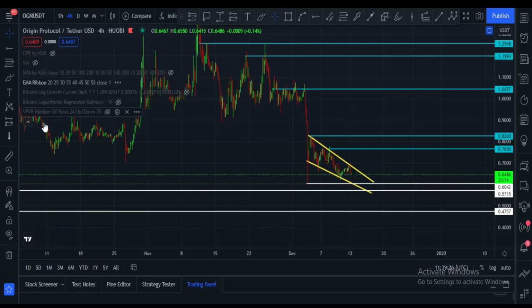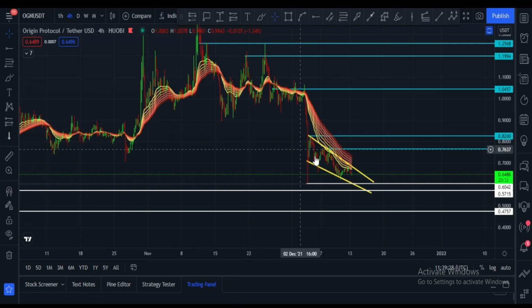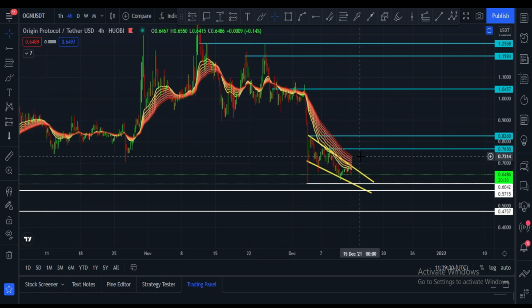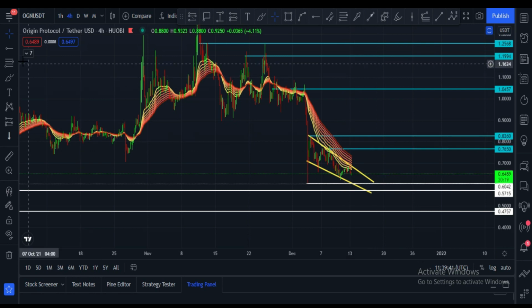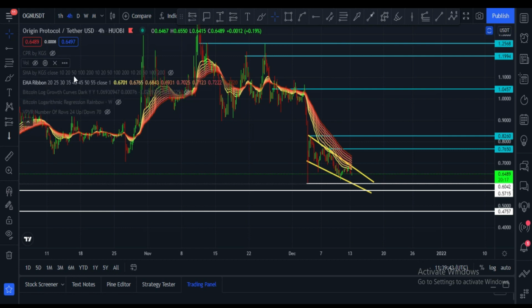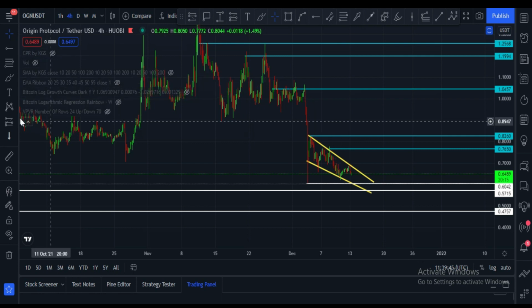Let me please show you EMA ribbon. Candles have to break this EMA ribbon, and after breaking this EMA ribbon and after breaking this horizontal resistance of 76 cents, definitely OGN price will go up. Otherwise maybe we may see some sideways action in OGN price.